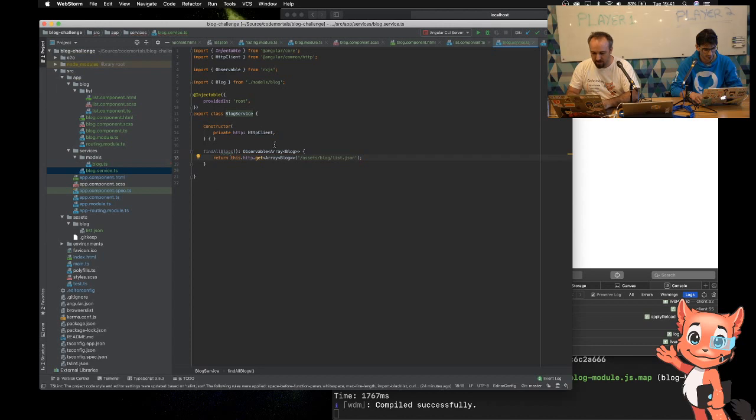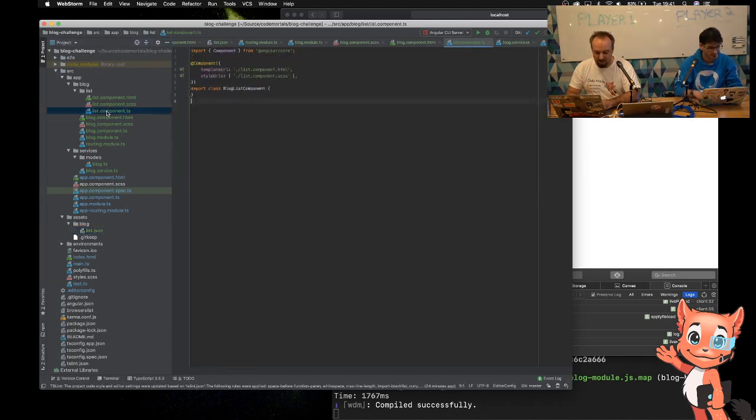And I'm going to return that. Okay, I don't need to do anything else with it. I just need to return it. Again, I should really define this as something with a modifier on this. So it's going to be public. It's available to whatever's using this service. And that's pretty much all I need to do to make a call. I mean, there could be an API on the internet, could be anything. In this case, it's just a JSON file I've got locally because I'm not running and calling a service. Where did you put the JSON file? Just in assets? In the assets folder. Yeah, so I just can call it with assets, blog, and then list.json.